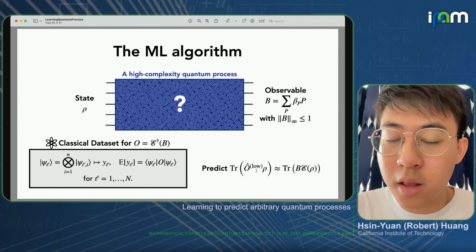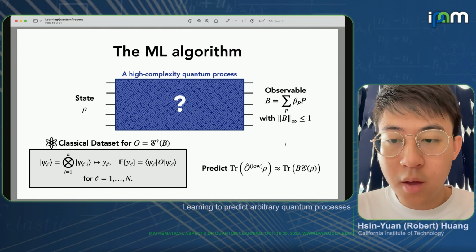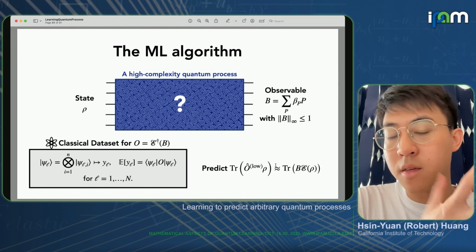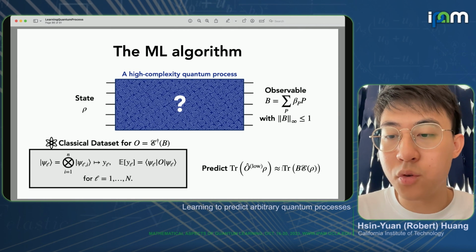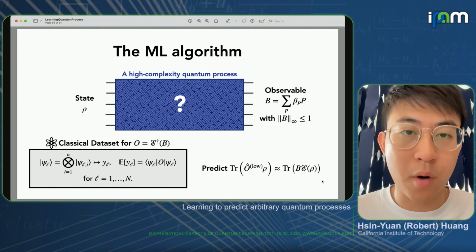Then we just take O hat low and apply it onto the input state rho, and one can utilize the same result and show that this will be approximately equal to the trace of B applied onto E of rho.